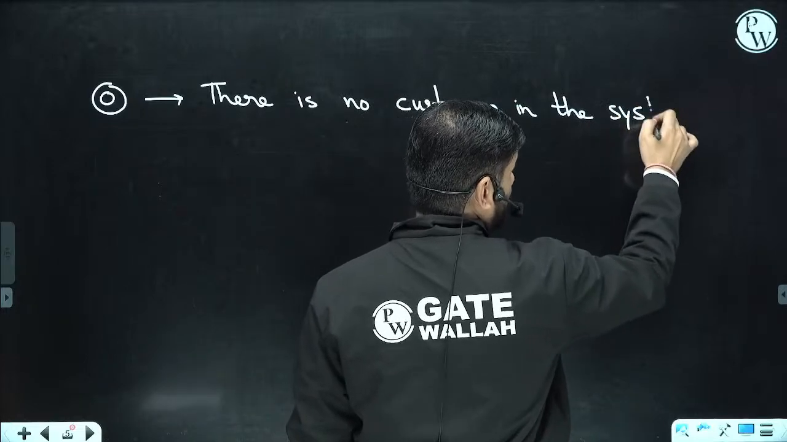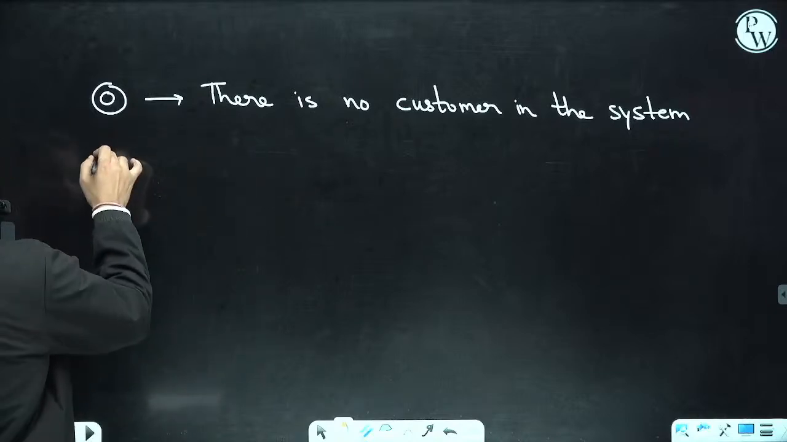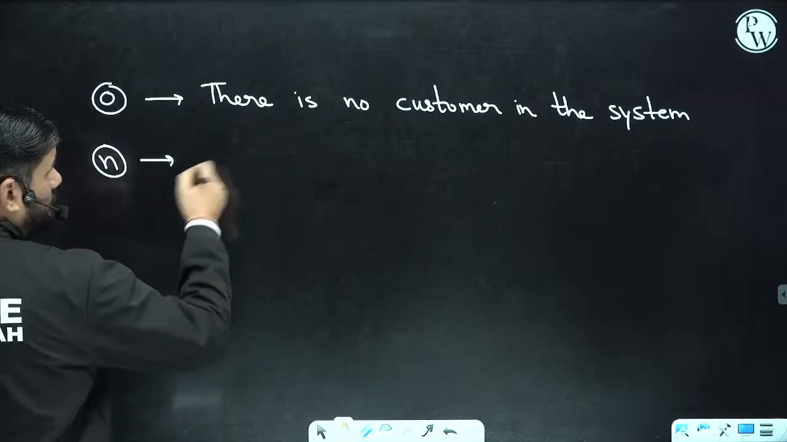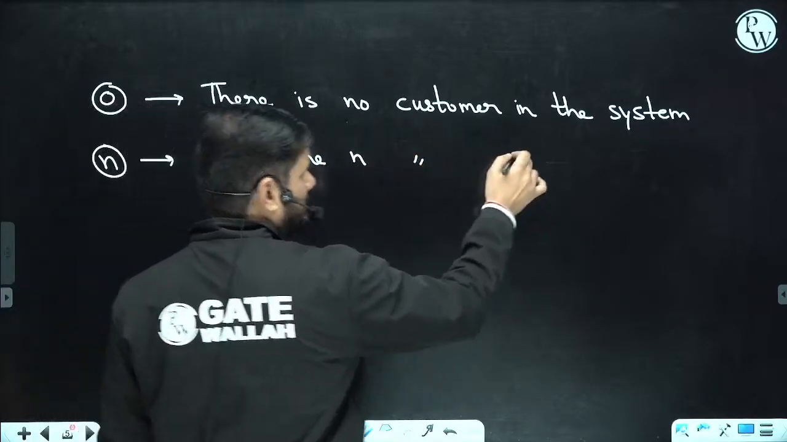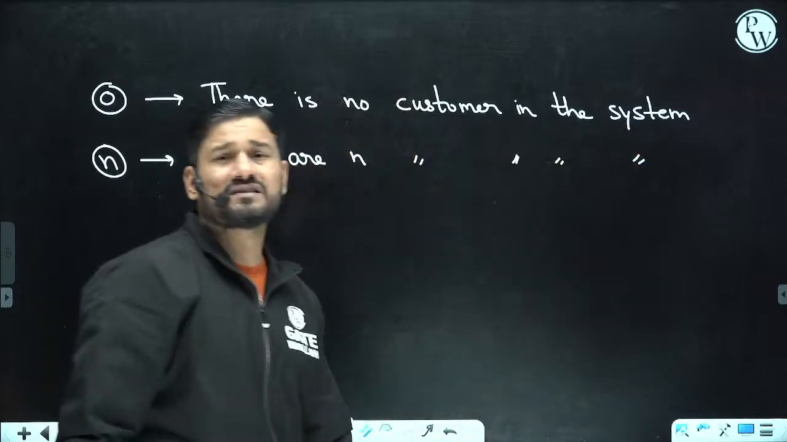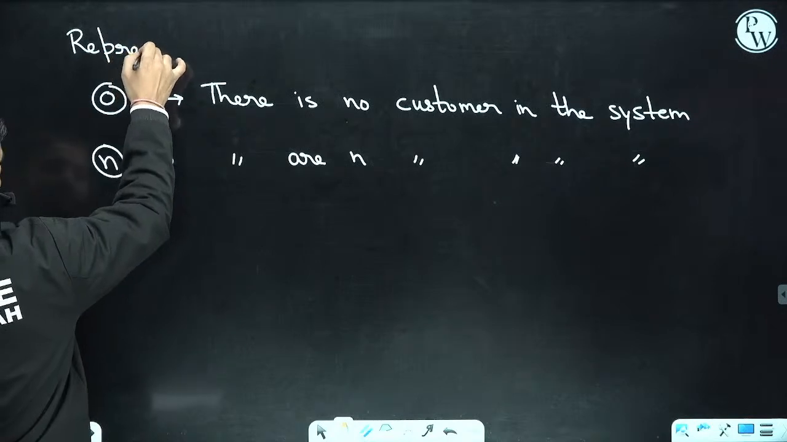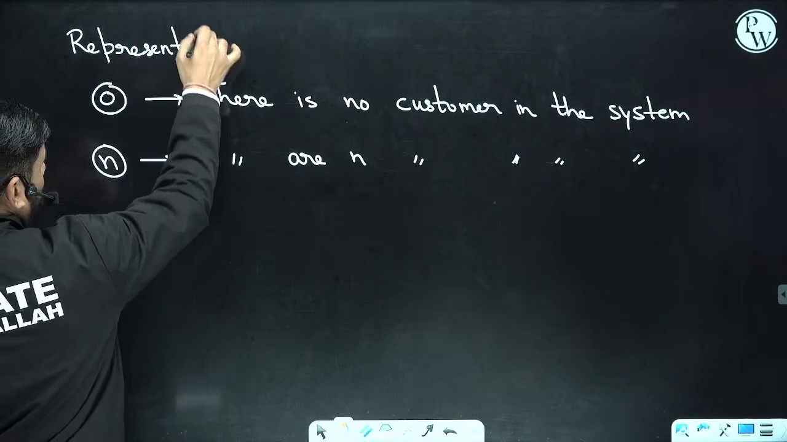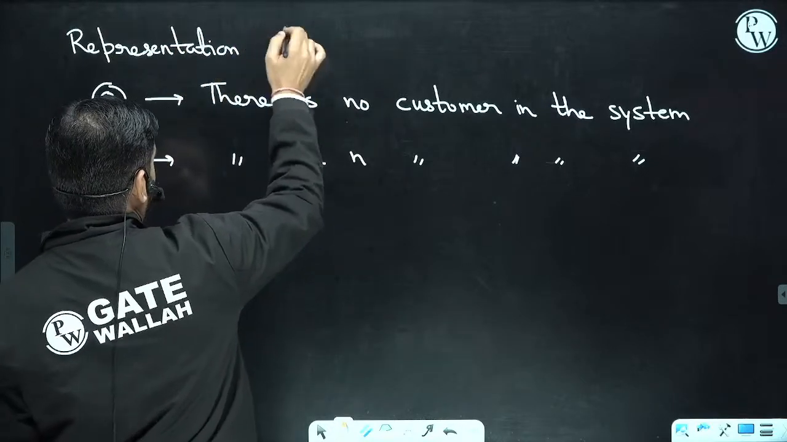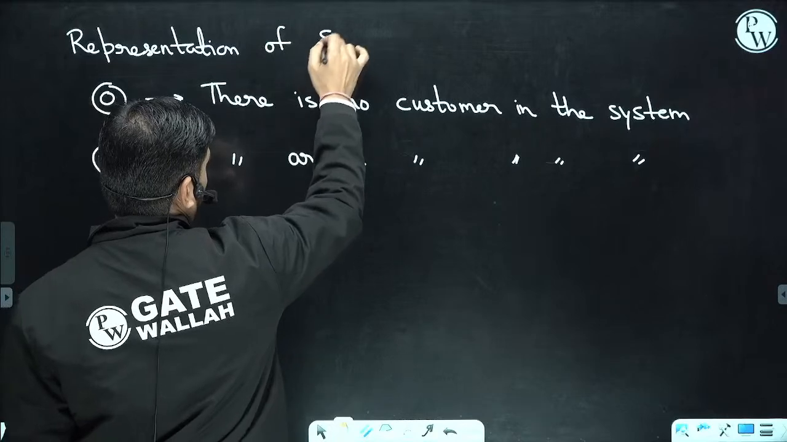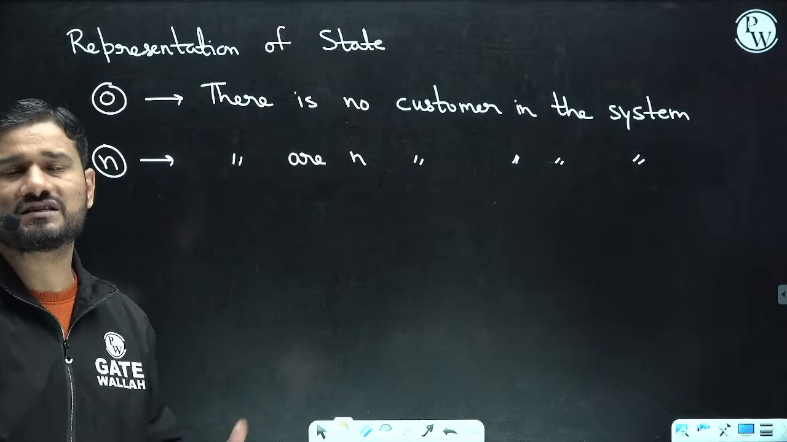You are really going to enjoy the questions. Again, there is no customer in the system. This is small n. Here we can say there are n customers in the system. So this is just the representation of the state. The first 2 questions on queuing theory which I am going to discuss today are very excellent. Zero state, nth state, 6 persons, 7 persons, however many persons we have, we are going to discuss like that.